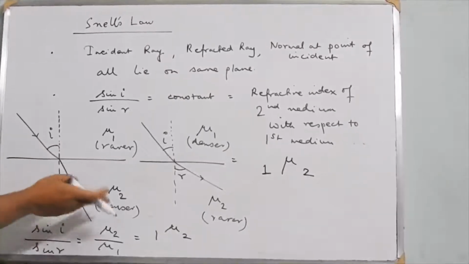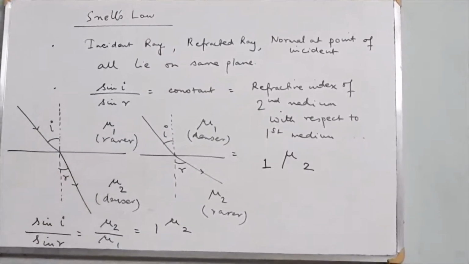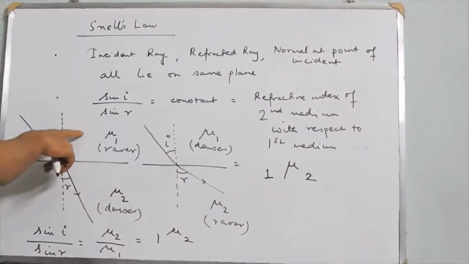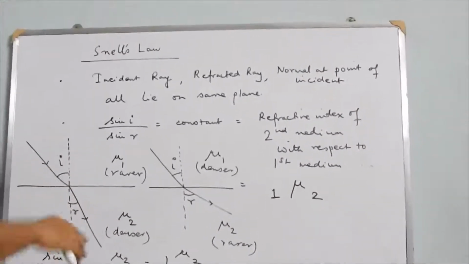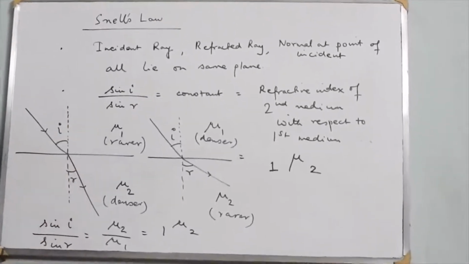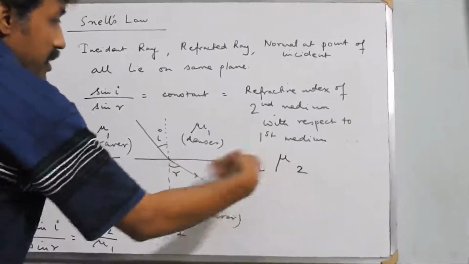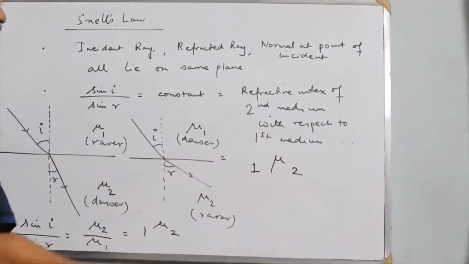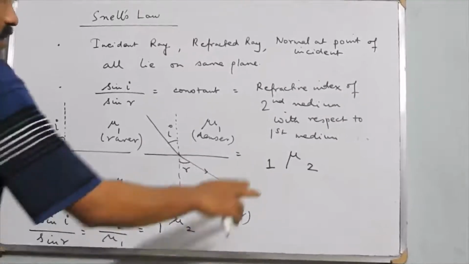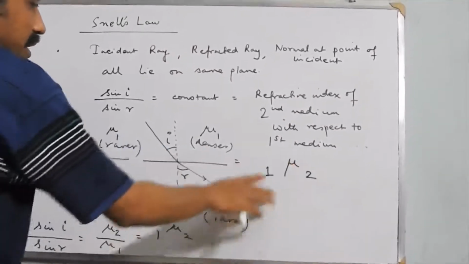If light moves from the second to the first, the index will change, and we will call it the refractive index of the first medium with respect to the second medium. Instead of 1 mu 2, you will write 2 mu 1.